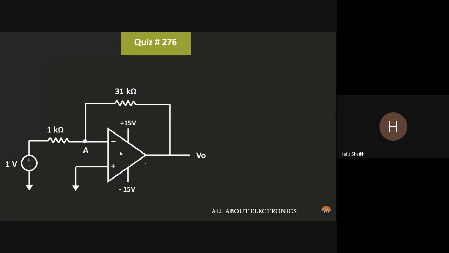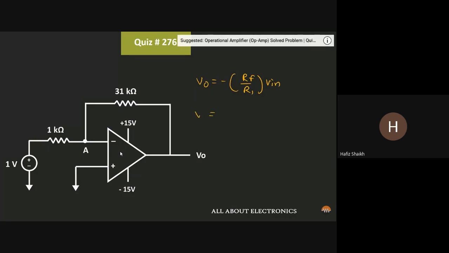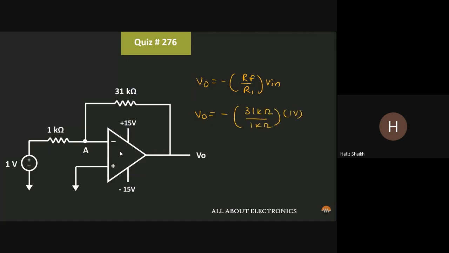And if you see over here, then the op-amp is configured in the inverting configuration. So we know that in the inverting configuration, the output of the op-amp can be given as minus Rf divided by R1 times input voltage, right? So here we can say that the output voltage will be equal to minus 31 kilo ohm divided by 1 kilo ohm times 1 volt. That is equal to minus 31 volt.